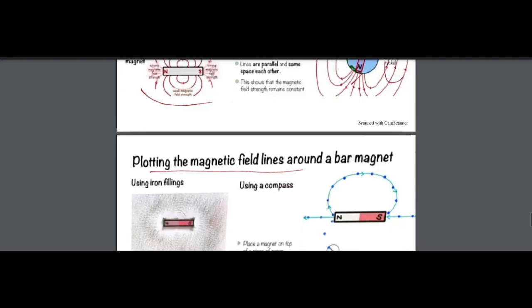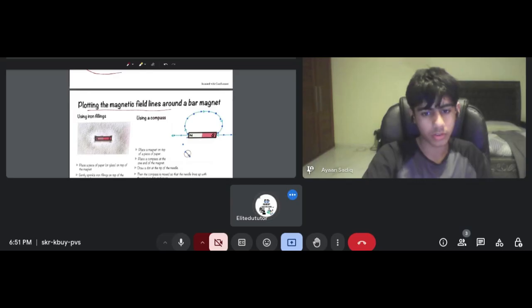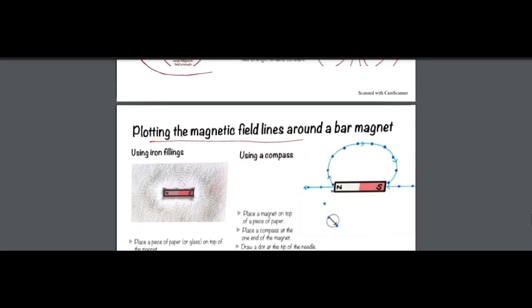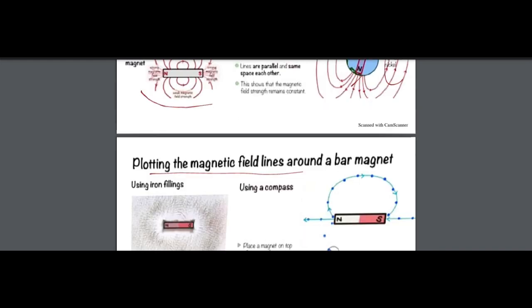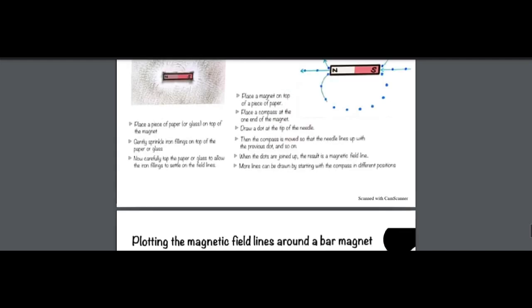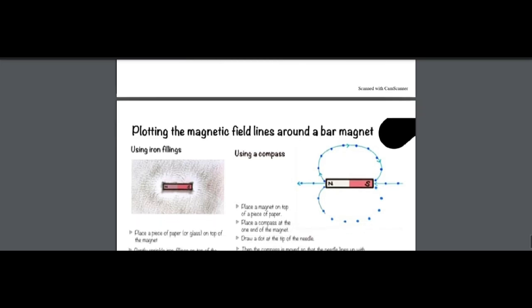Plotting the magnetic field line. This will be your homework task, Ayan. After the class, you have to grab your A4 paper. You have to draw a bar magnet, and you have to draw the field lines as well. You can draw this complete one, and mention everything. You have to mention everything. Got it? Because we don't have any bar magnet and we don't have a compass, that's why we can sketch a random picture, okay.